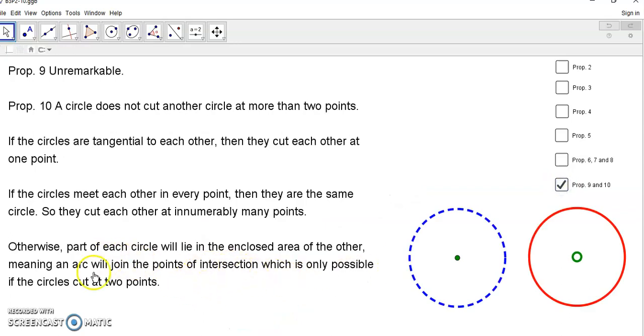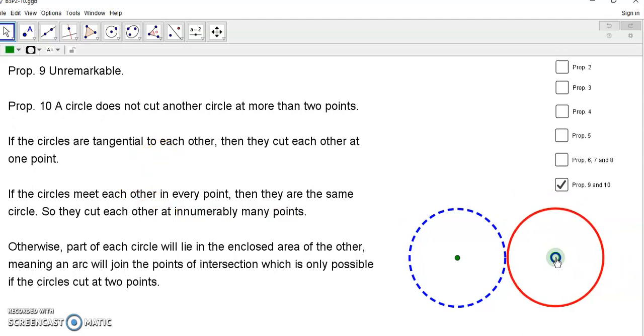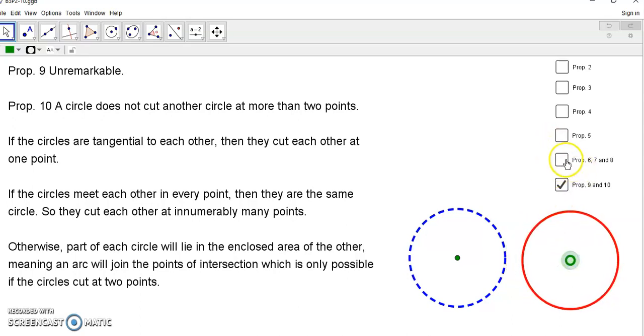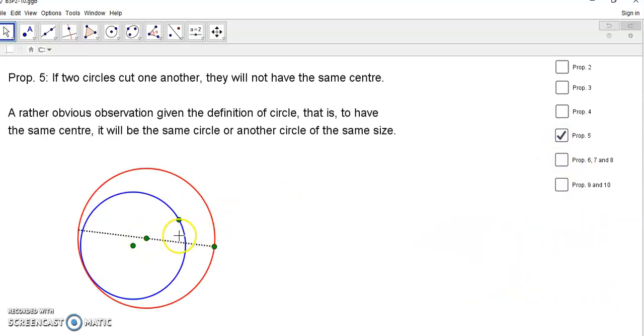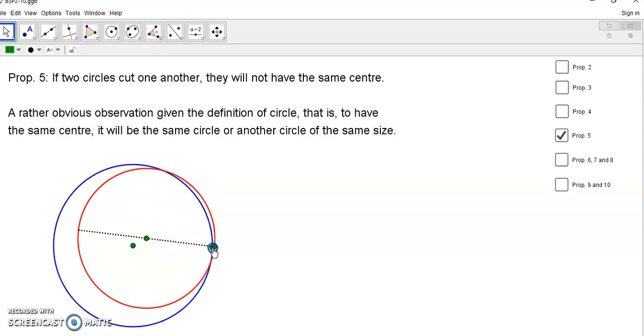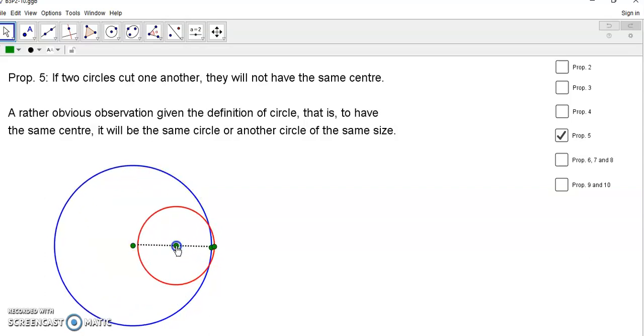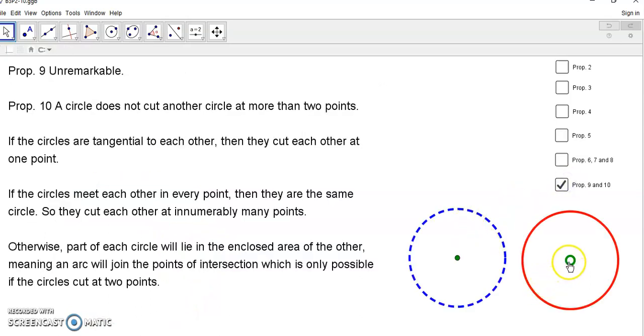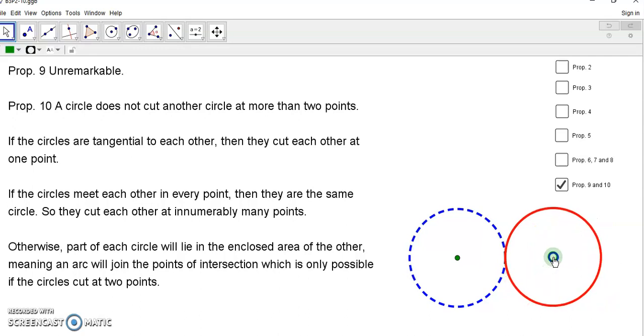Then proposition 9 and 10. 9 is unremarkable. 10 says a circle does not cut another circle at more than 2 points. So that's also, I guess, worth mentioning. If the circles are tangential to each other, then they cut each other at 1 point. So it's either like this, or as I showed you in this one here, where the one circle is like that inside. So that's at 1 point, or at 1 point like this, okay?